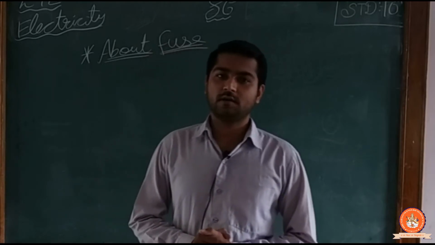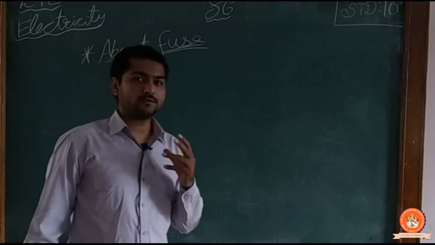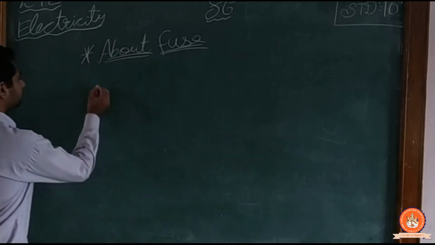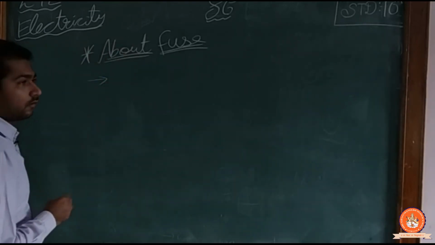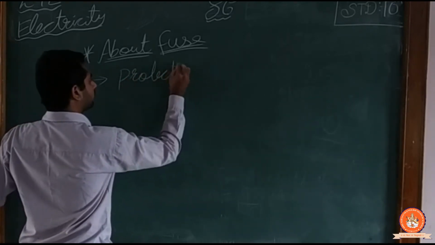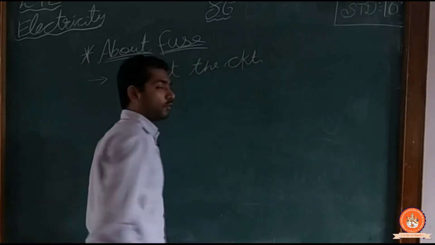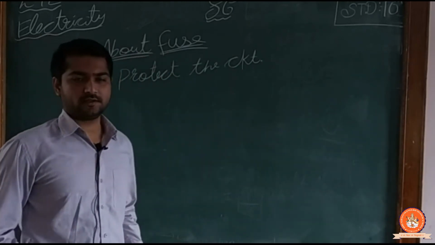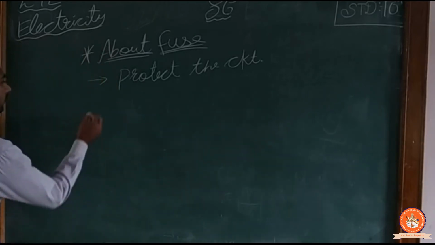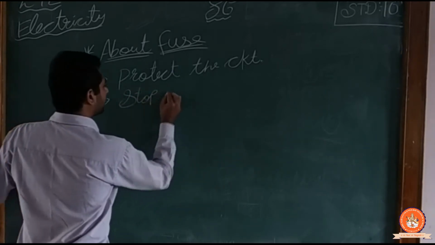Today we are going to start our new topic, that is about fuse. So what is fuse? It is used to stop the current, or you can say protect the circuit. It protects the circuit, may be any circuit. The light at your home is also a type of circuit. So it protects the circuit, or you can say stops the current,